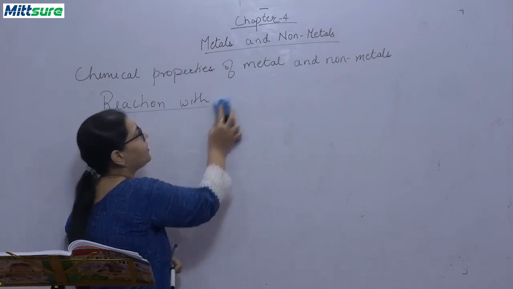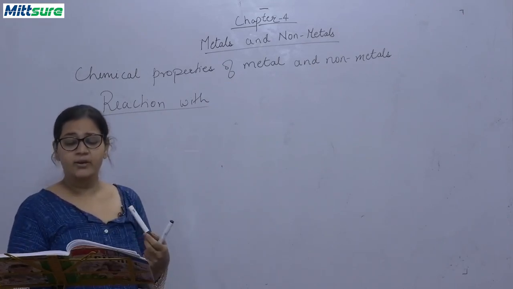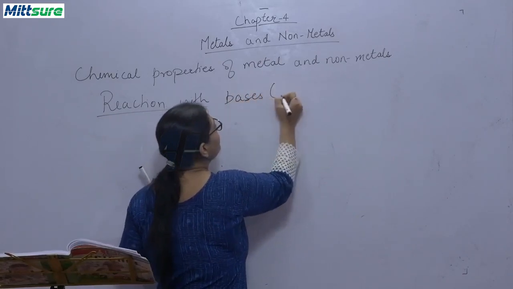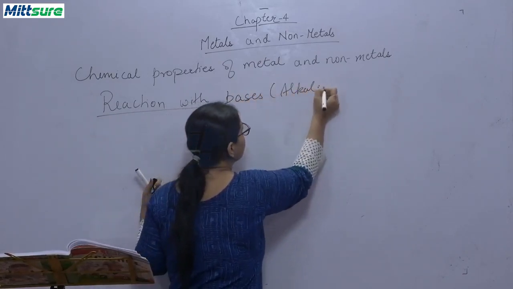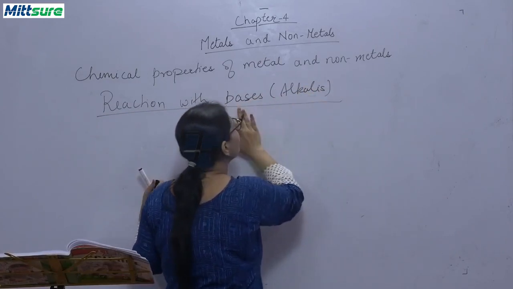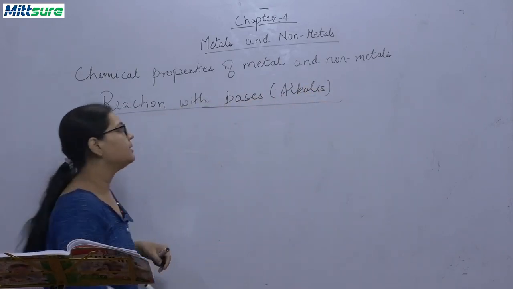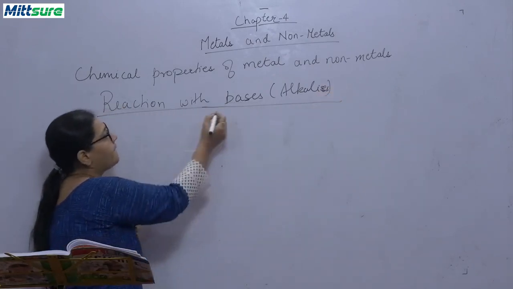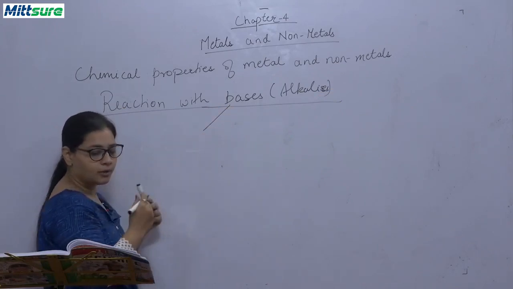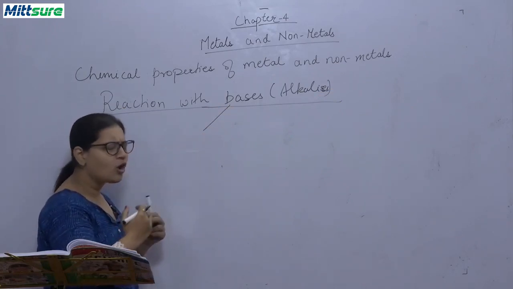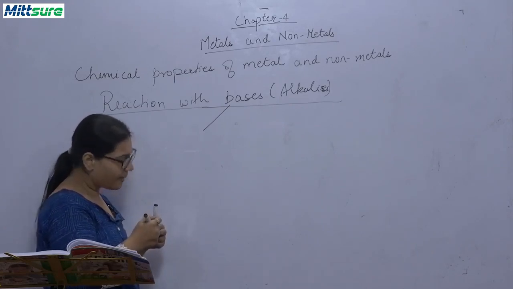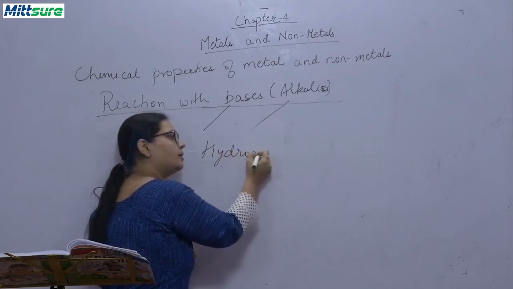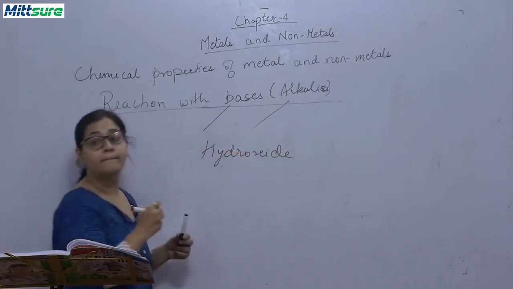Okay, now we have studied reaction with acids, अब हम पढ़ेंगे reaction with bases or alkalis. Now let's first discuss what are bases and what are alkalis. Base and alkali are almost similar, but there's a very minute difference. These both are hydroxides. ये दोनों बच्चा क्या है, हाइड्रोक्साइड्स हैं.